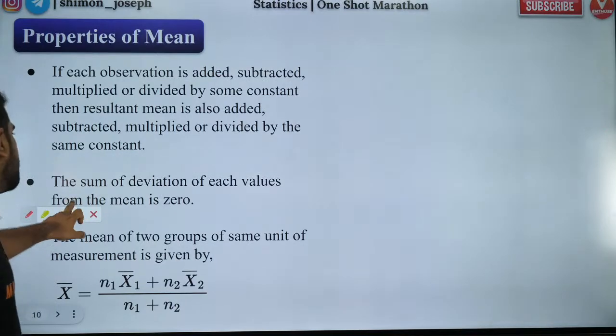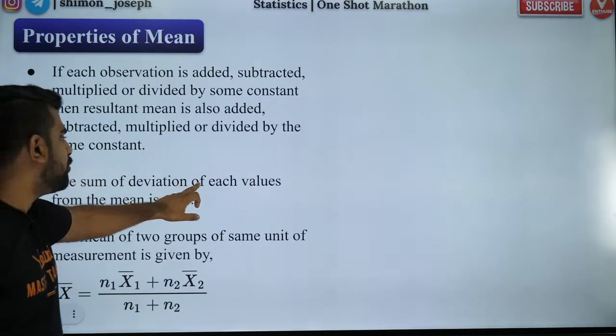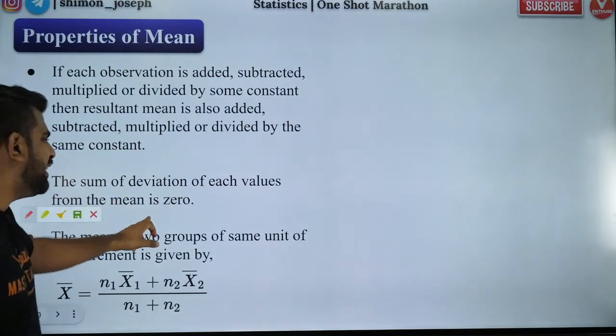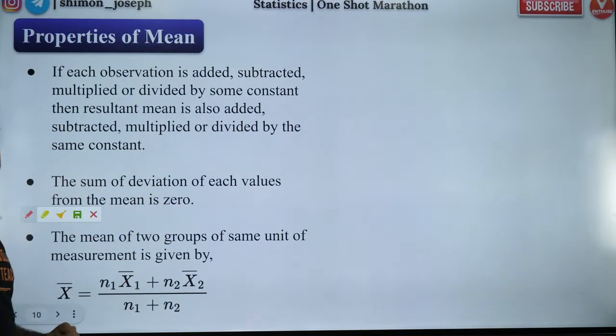Okay, now next one. The sum of deviation of each value from the mean is 0.